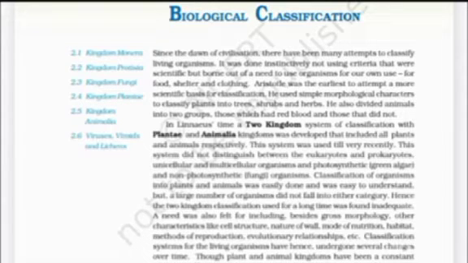Besides gross morphology, a need was also felt for including other characteristics like cell structure, nature of wall, mode of nutrition, habitat, methods of reproduction, evolutionary relationship, etc. Classification systems for the living organism have hence undergone several changes over the time.